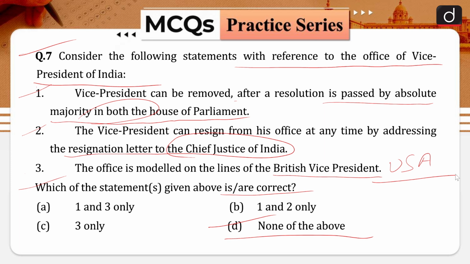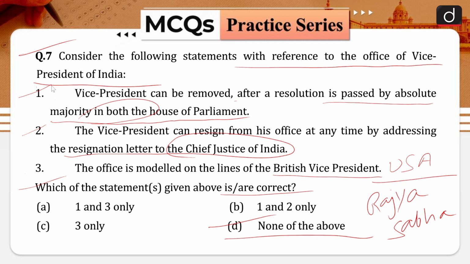However, he can resign from his office at any time by addressing the resignation to the President. As I have previously explained in that question also, both of them resign by giving resignation to each other. That is why your statement number 2 is incorrect in nature. The term may also end earlier by removal procedure. The Vice President can be removed by a resolution of the Rajya Sabha and not both the houses of the Parliament.